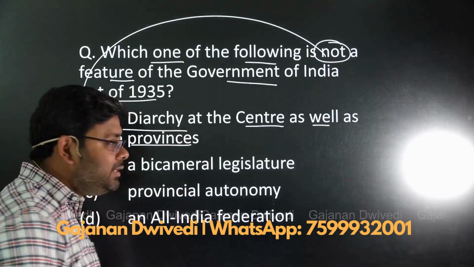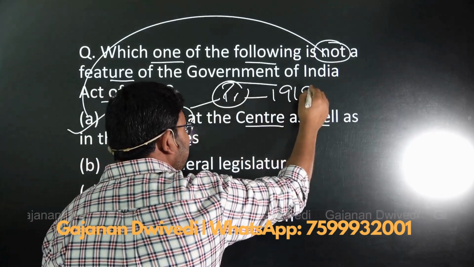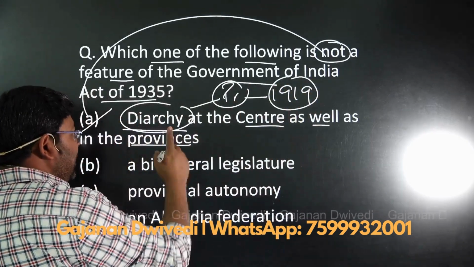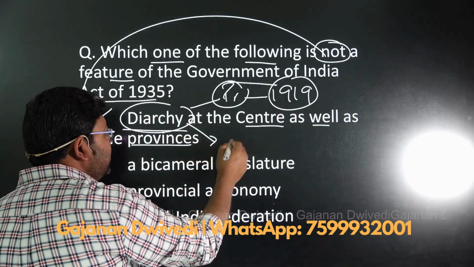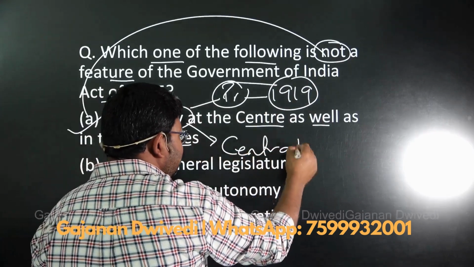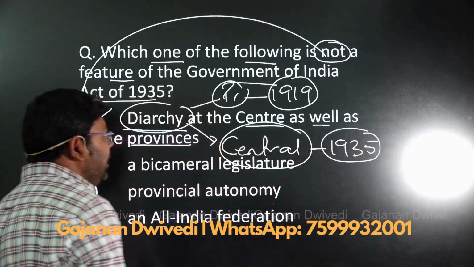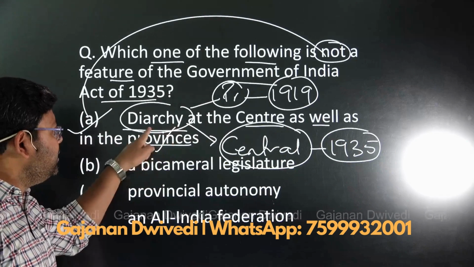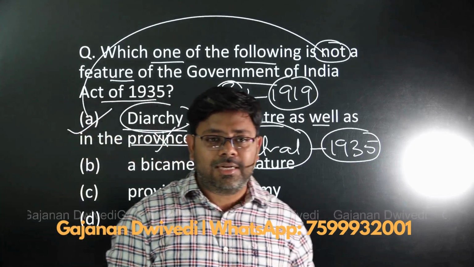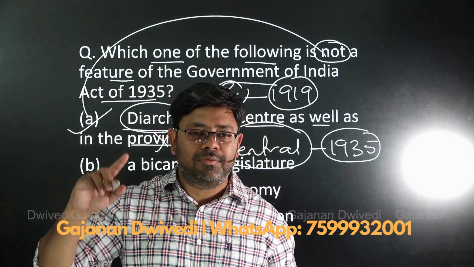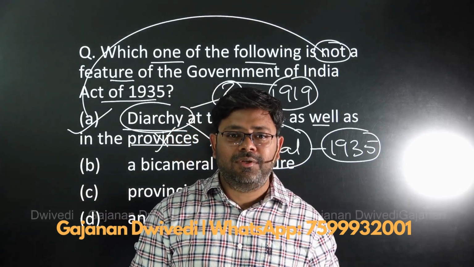Diarchy was introduced at the provincial level in the Government of India Act 1919, and diarchy was removed from provincial government in 1935 and was introduced at the central level. So the first statement is wrong and A would be the answer, because we have to figure out the incorrect statement. Very soon, I would be there with the next session of the Revision Through MCQ series.